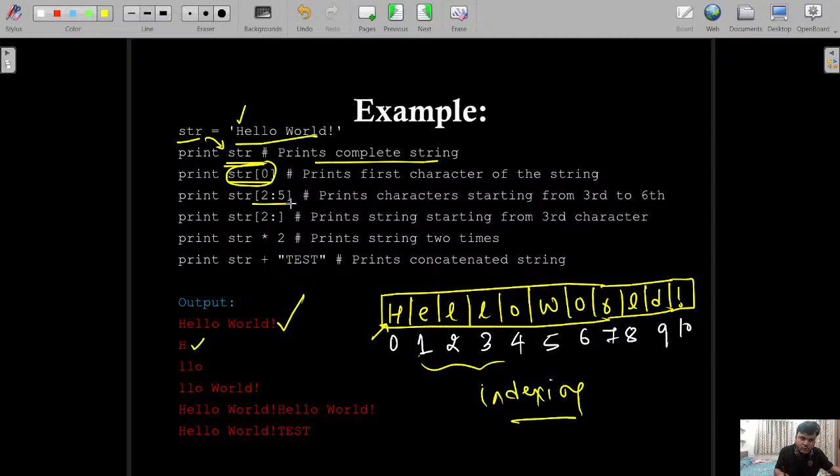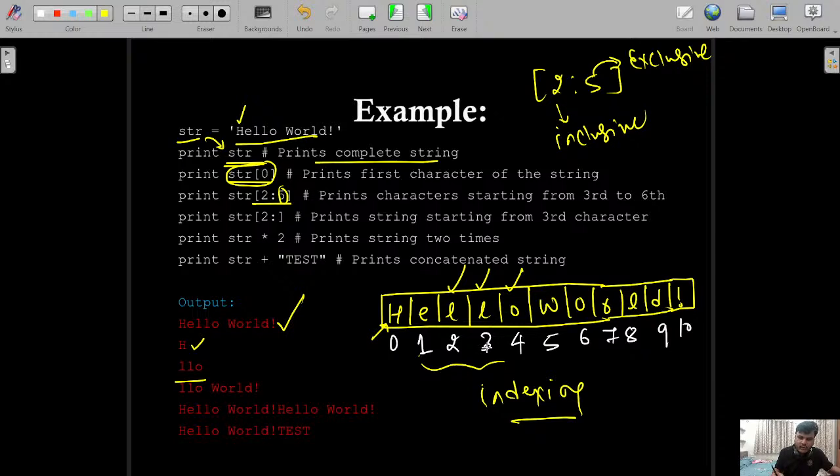If you write str[2:5], whenever we use such a colon, the last one is excluded. So 2 to 5 means that 2 is included, that is inclusive, but 5 is not included, that is exclusive here. So what is going to be printed? The second index element, third index element, and fourth index element: 2, 3, 4, LLO. This is the output, because we are only printing the selected characters. Whatever we write at the end in Python is exclusive, right?